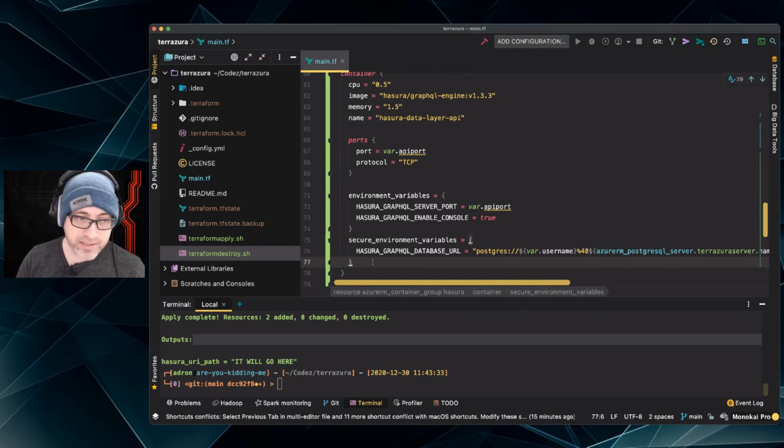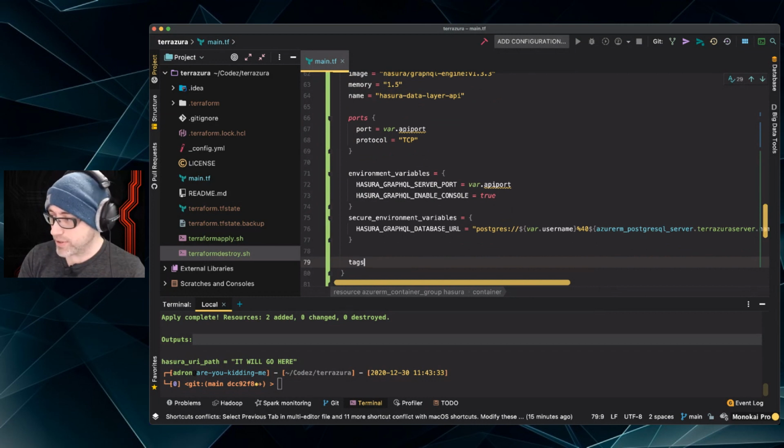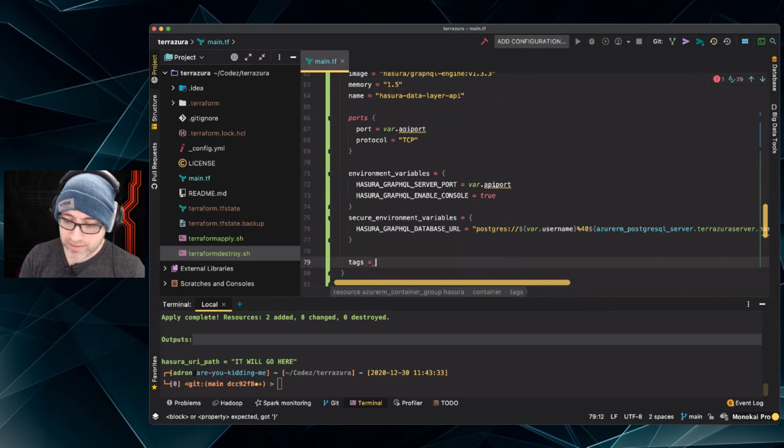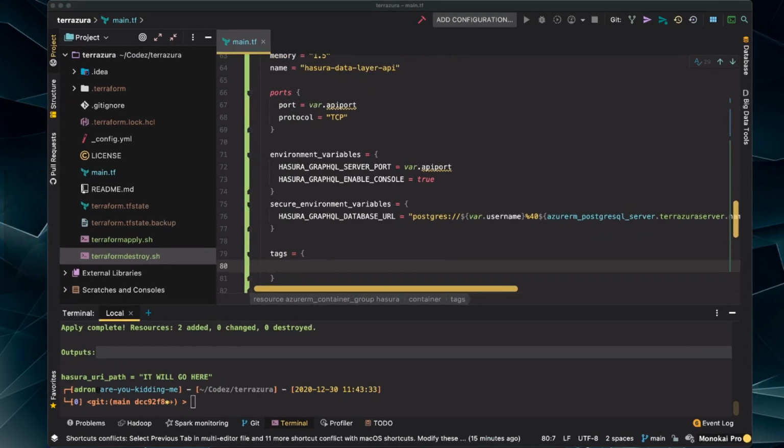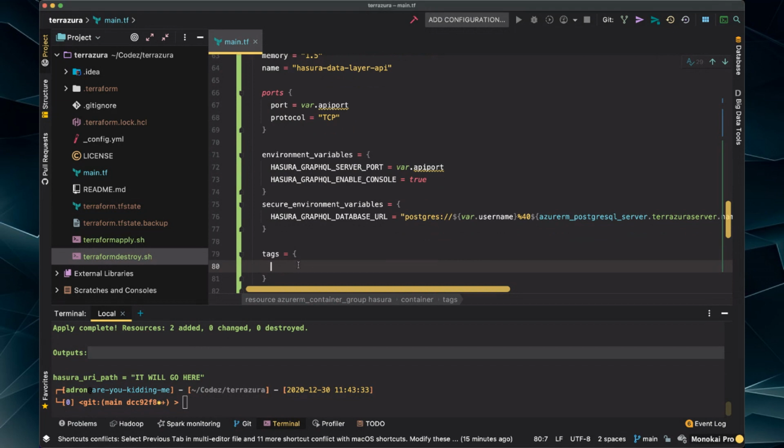So now let's add a tag to this. This isn't particularly required, but I like to add tags just to identify things. When you have a lot of stuff to manage inside of your Azure environment, you can tag and then more easily search for things in this way. I'm going to call this environment a data layer.